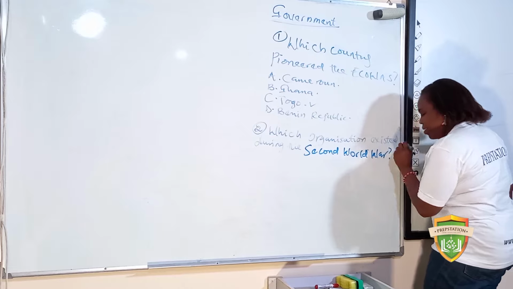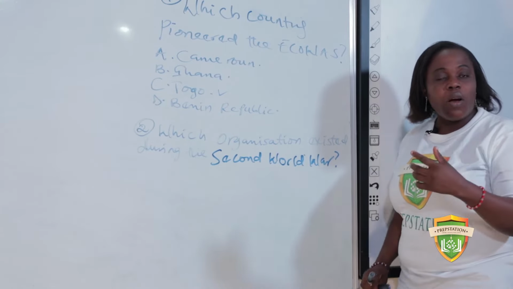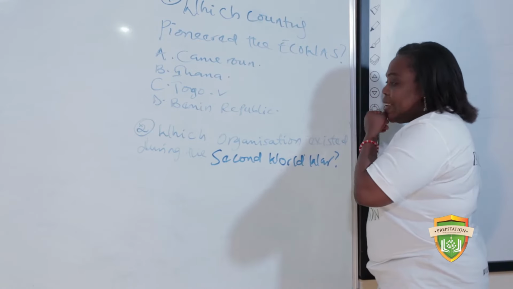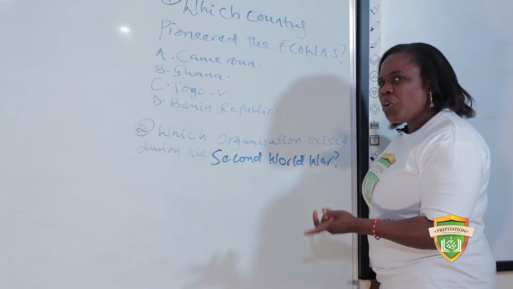If you see a question like this, now you go back to the history of the Second World War. The Second World War existed from 1945 to 1949. So which organization was in existence?